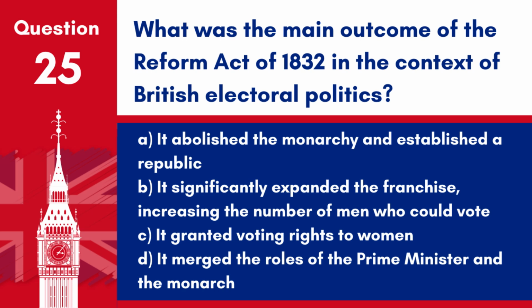Question 25. What was the main outcome of the Reform Act of 1832 in the context of British electoral politics? A. It abolished the monarchy and established a republic. B. It significantly expanded the franchise, increasing the number of men who could vote. C. It granted voting rights to women. D. It merged the roles of the Prime Minister and the monarch.